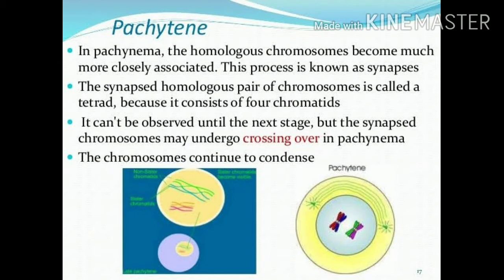Look at this picture. It has 2 blue arms and 2 red arms. Here are 2 green arms and 2 pink arms. So totally it is 4. So that is the tetrad stage. Now they are closely attached to each other. So what will happen is the chromatids get interchanged by crossing over. The X-shaped structure will be formed at that particular segment.